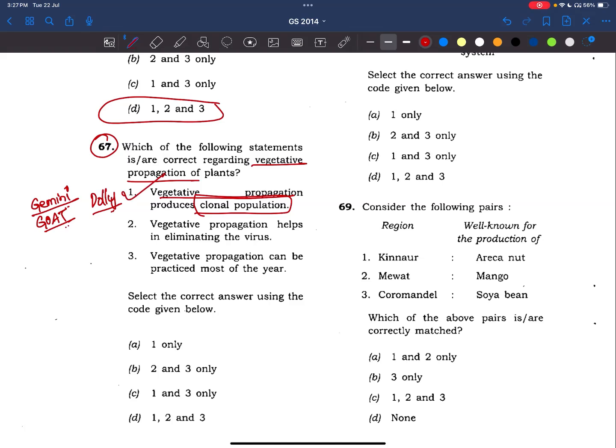Yes. Now see, vegetative propagation helps in eliminating the virus. See here, if the person is infected with the virus and we are doing the cloning of that person only, we have done nothing. So definitely the virus will not be eliminated, right? So this statement is wrong. Now, vegetative propagation can be practiced most of the year. Yes, it is done in horticulture, agriculture, right? So it can be done all through the year. So the answer is 1 and 3.